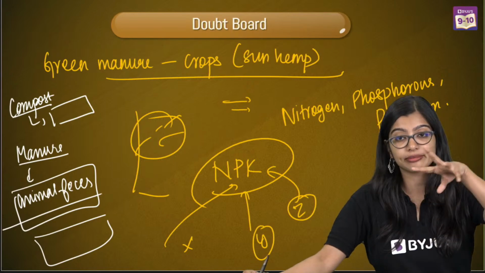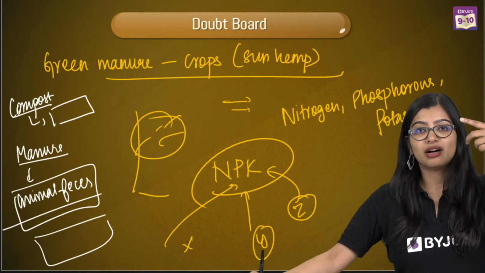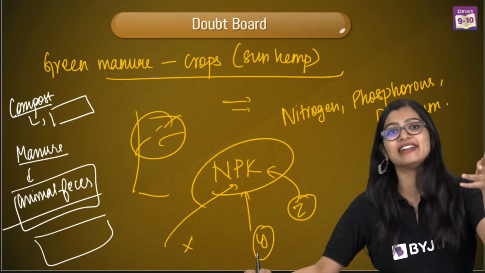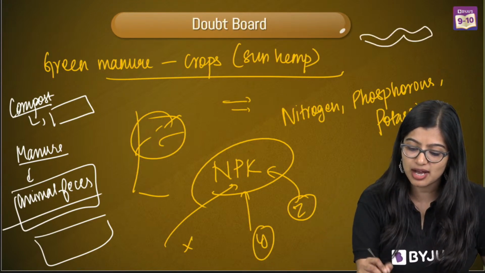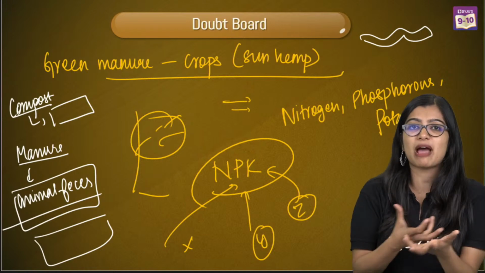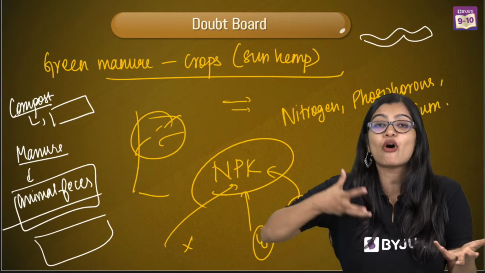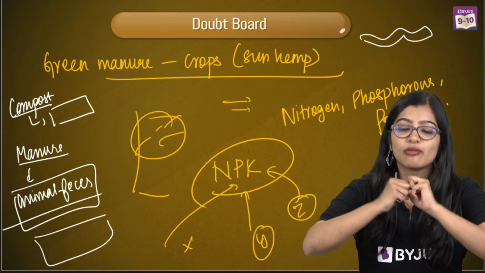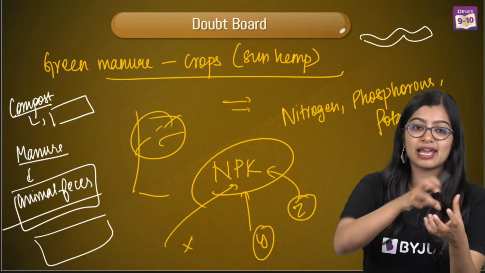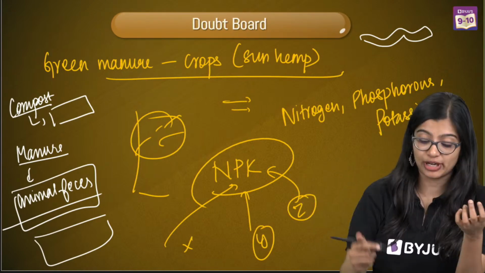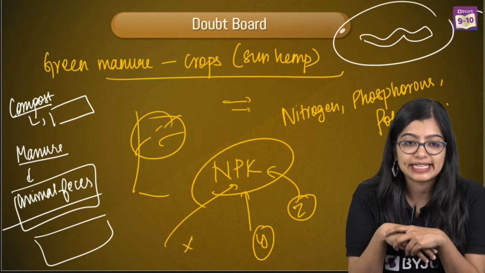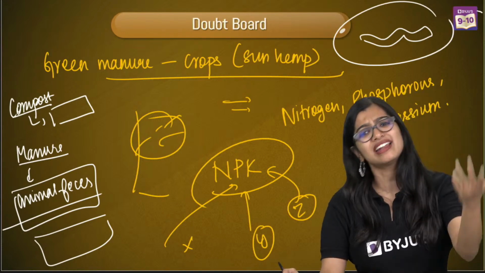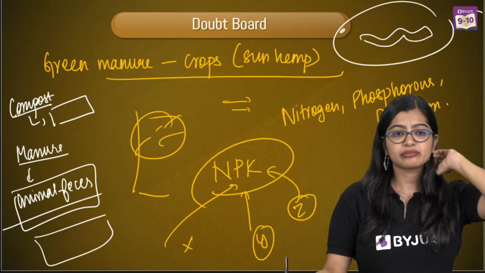Vermicompost is when I use an earthworm to decompose organic matter, because manure is formed by the decomposition of organic matter, right? When the decomposition is done with the help of an earthworm, we call it vermicomposting. Yes, vermicompost is what we get at the end of vermicomposting.